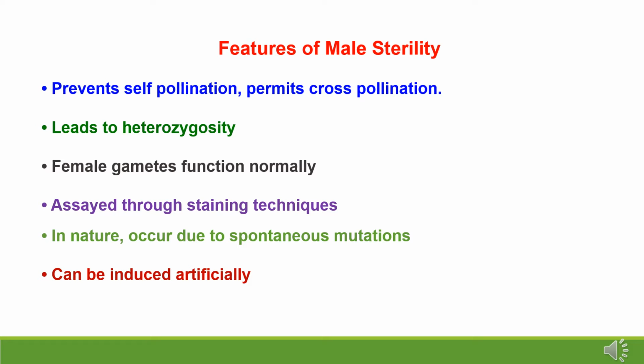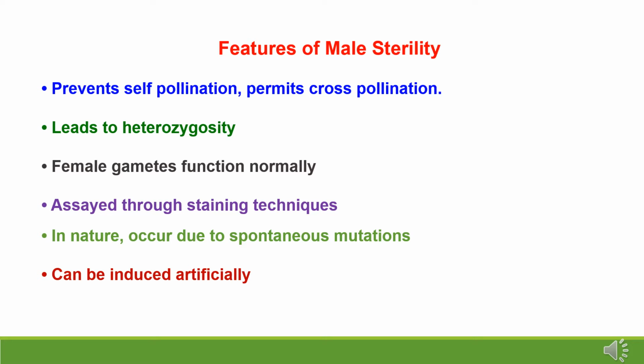Features of male sterility. Male sterility prevents self-pollination and permits cross-pollination. Male sterility is an important outbreeding device which prevents autogamy, meaning self-pollination, and permits allogamy, meaning cross-pollination. Male sterility leads to heterozygosity in a species as it promotes outbreeding and reduces homozygosity due to elimination of inbreeding. In male sterility, female gametes function normally.